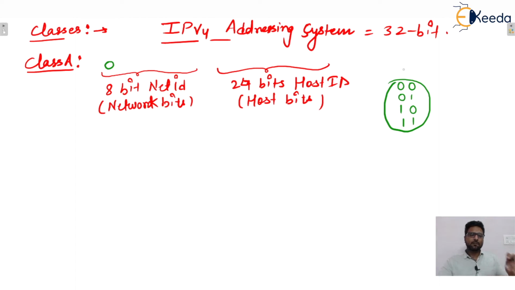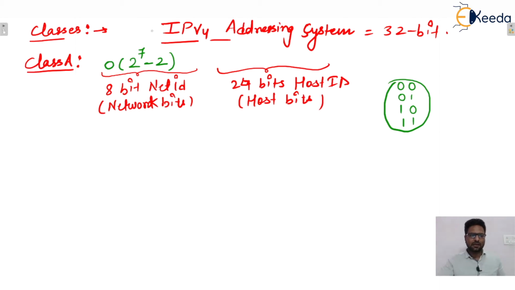Similarly, with the help of the remaining 7 bits, how many combinations are possible? 2 raised to power 7, so 2 raised to power 7 minus 2. Why is this minus 2? I will explain this concept later. For the time being, remember that a total of 2 raised to power 7 combinations are possible with 7 bits. Now minus 2 is subtracted because of one reason. I will explain later, but for the time being, you can remember it.